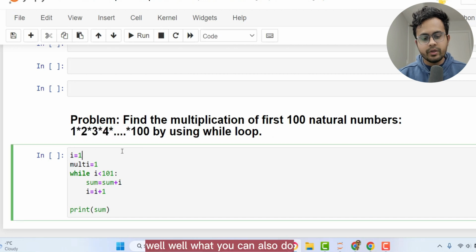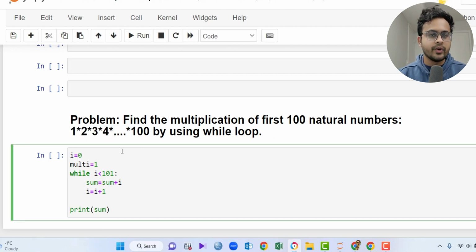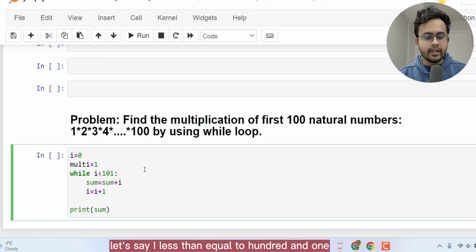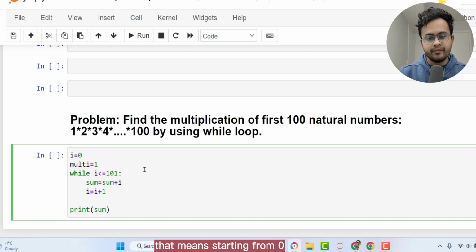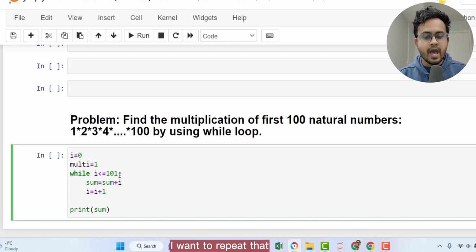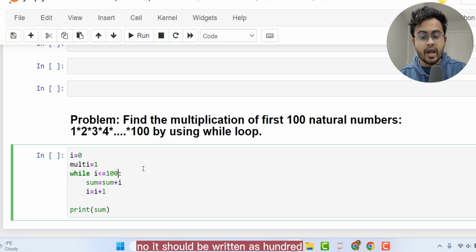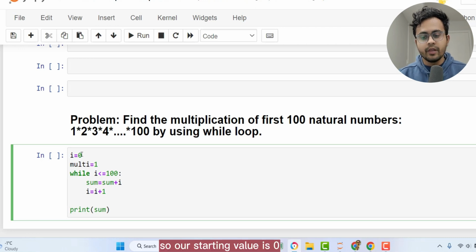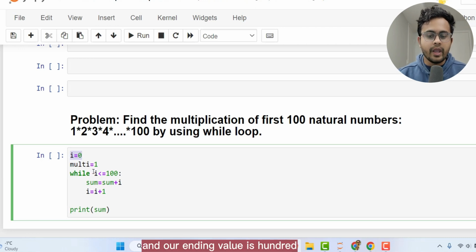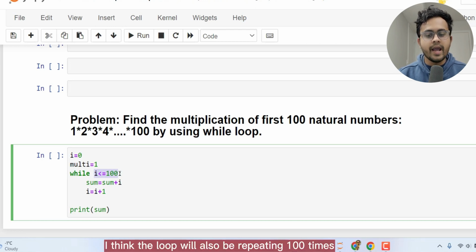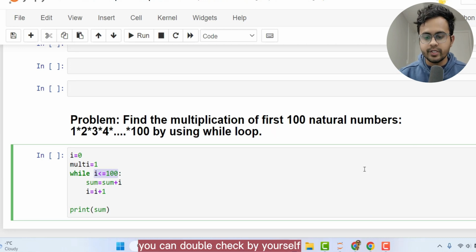Well, what you can also do is start with initial variable as 0, and you can also write, let's say, i less than equal to 101. That means starting from 0, I want to repeat that. No, it should be written as 100. So our starting value is 0 and our ending value is 100. So in this way, I think the loop will also be repeating for 100 times. You can double check by yourself.